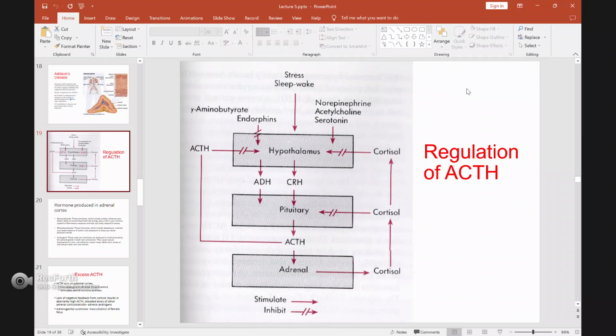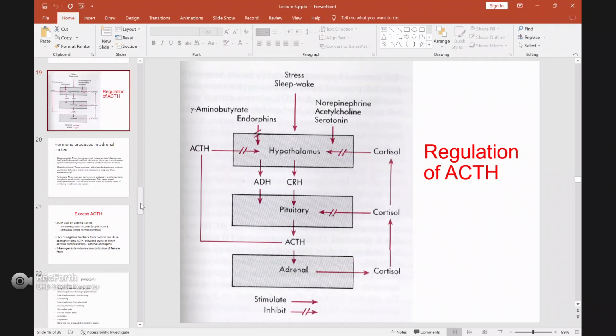Once the cortisol level gets back to normal, this cortisol will inhibit the pituitary and also the hypothalamus to stop the production of CRH and ACTH. CRH, sorry, I'm not sure about the name, whether the C is corticotropic or cortisol. I think it is corticotropin releasing hormone, CRH, from the hypothalamus.